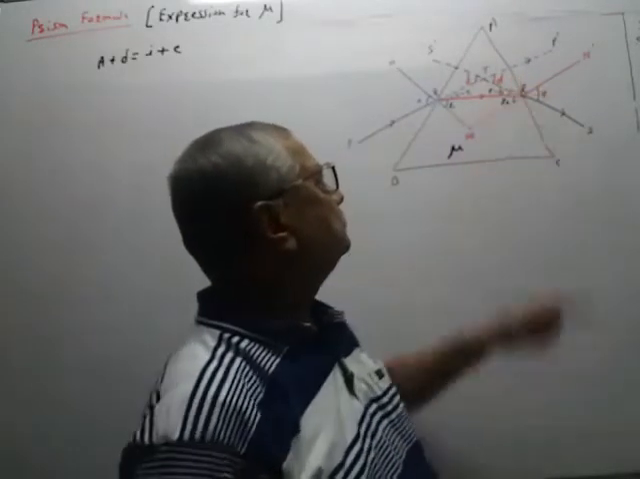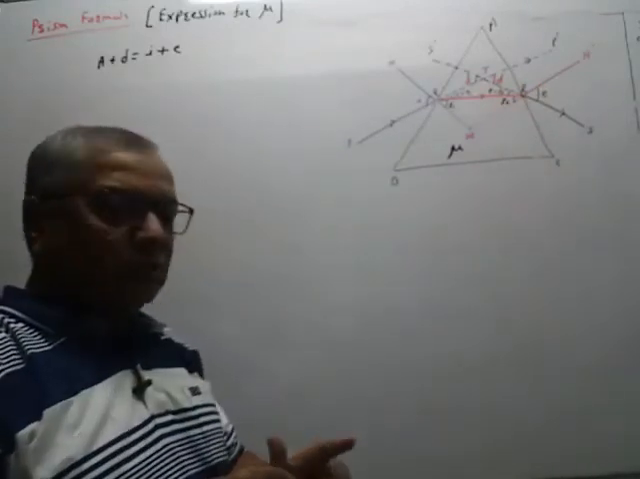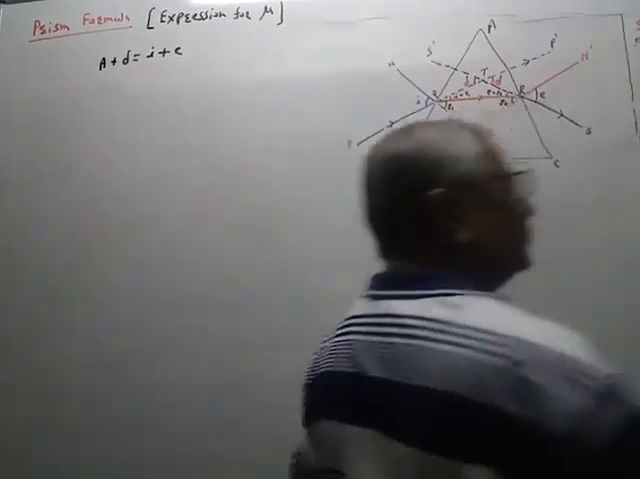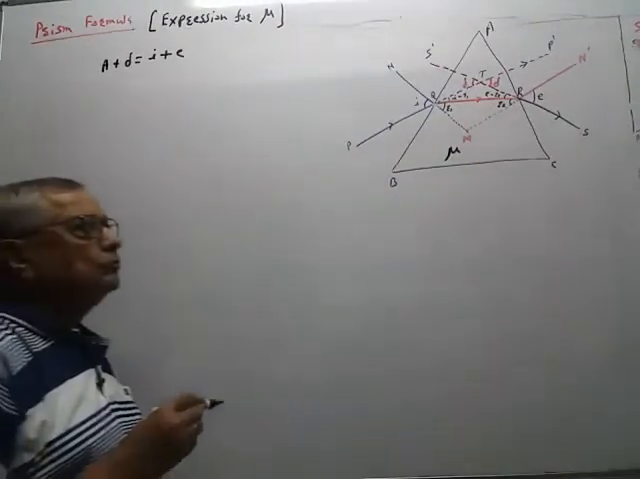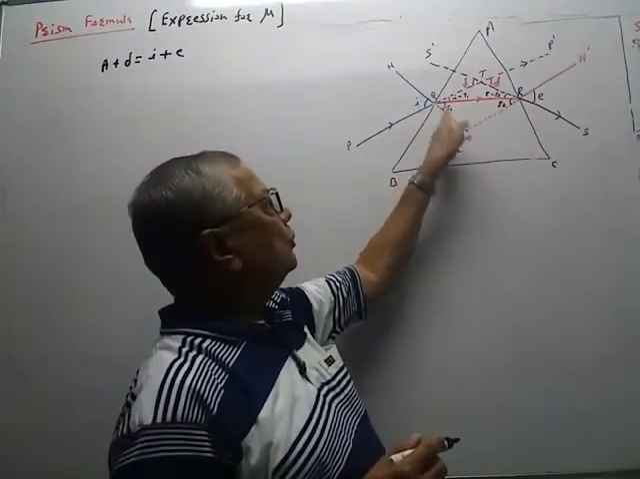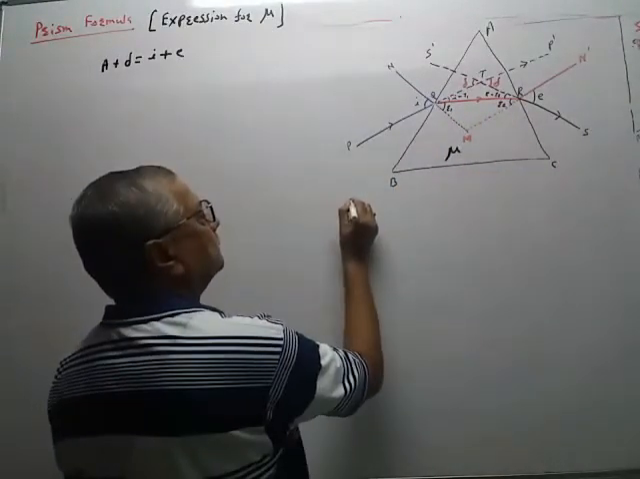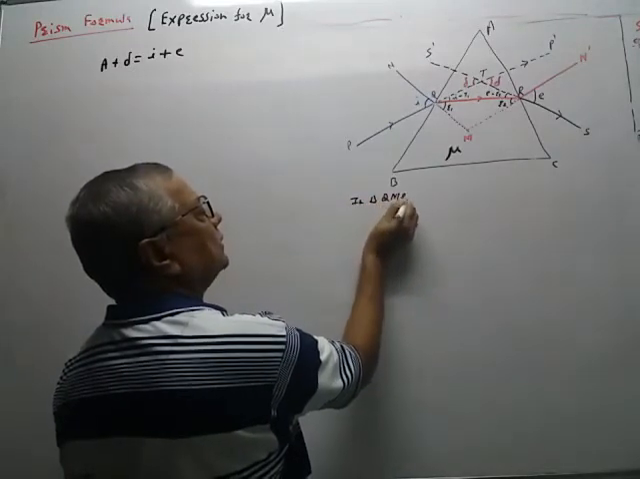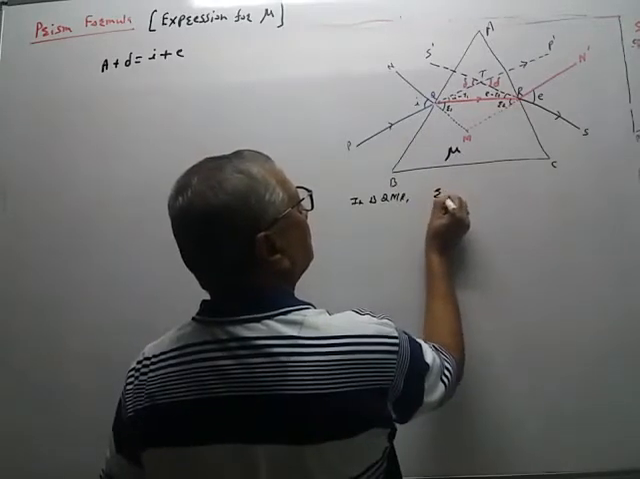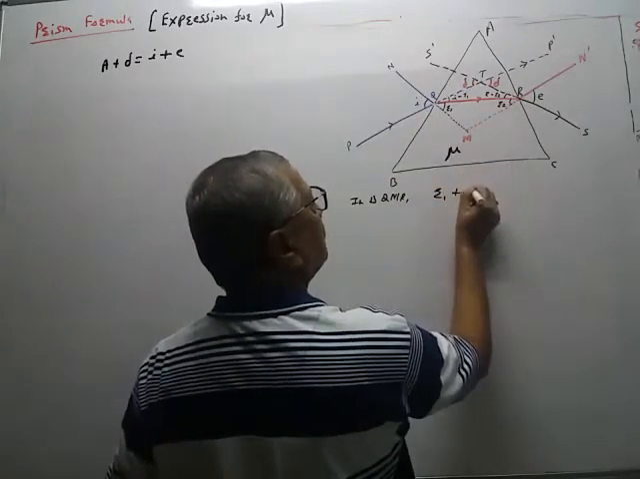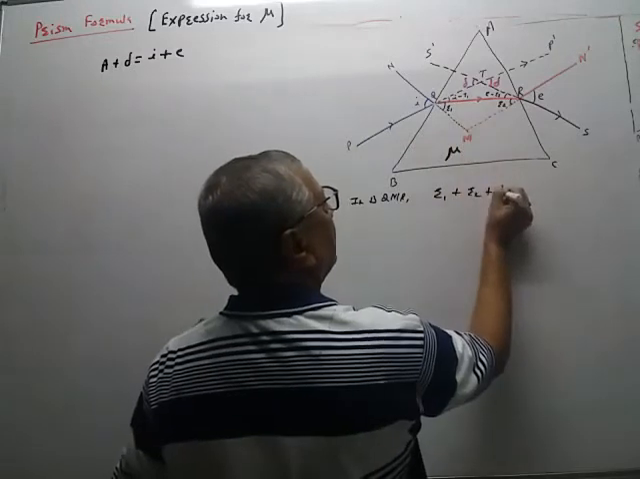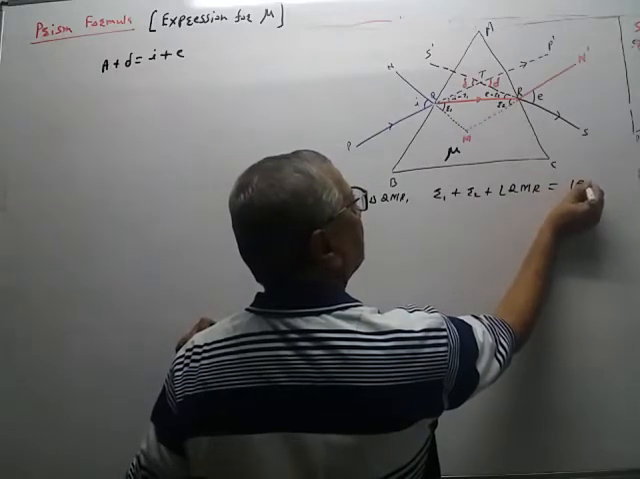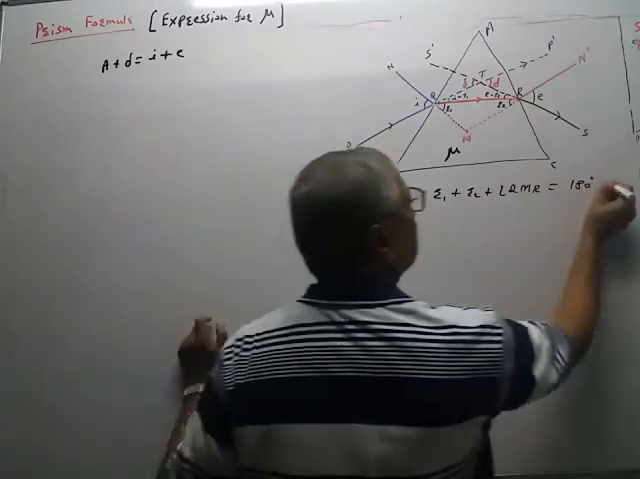Now, what were the mathematical steps that we saw last time? First step. Now in this triangle QMR, what is the equation? R1 plus the second angle R2 plus angle QMR. The sum of the three angles is equal to 180 degrees. So this is equation E.